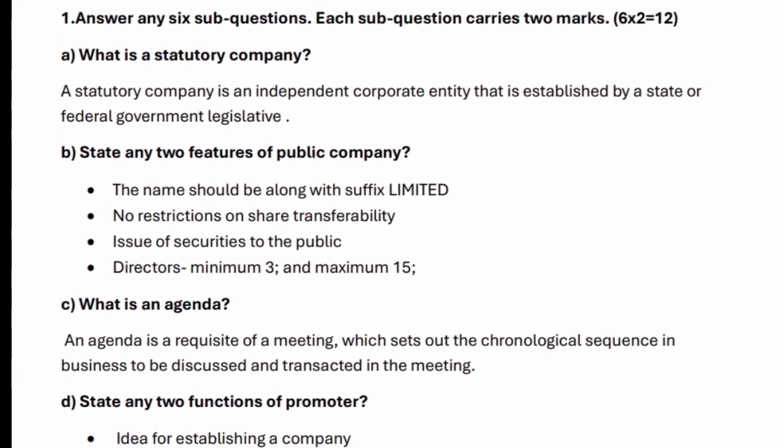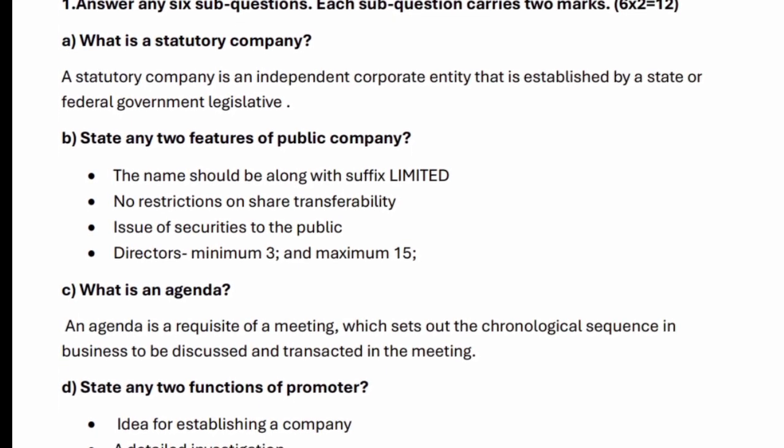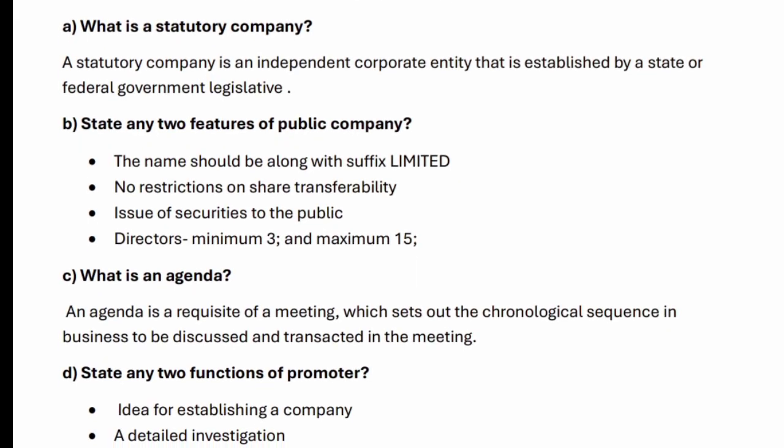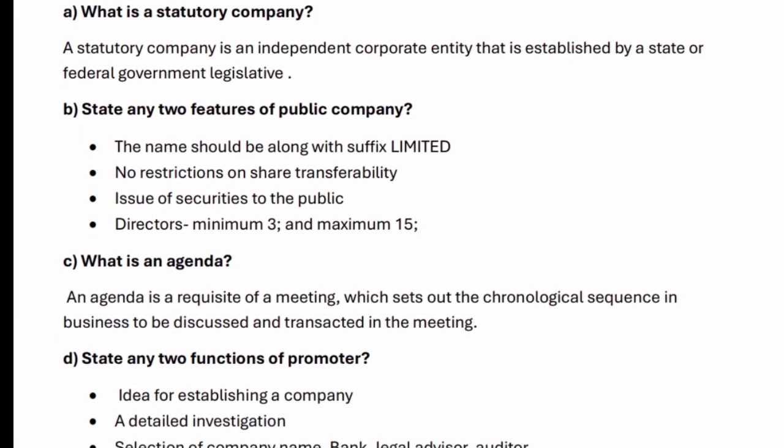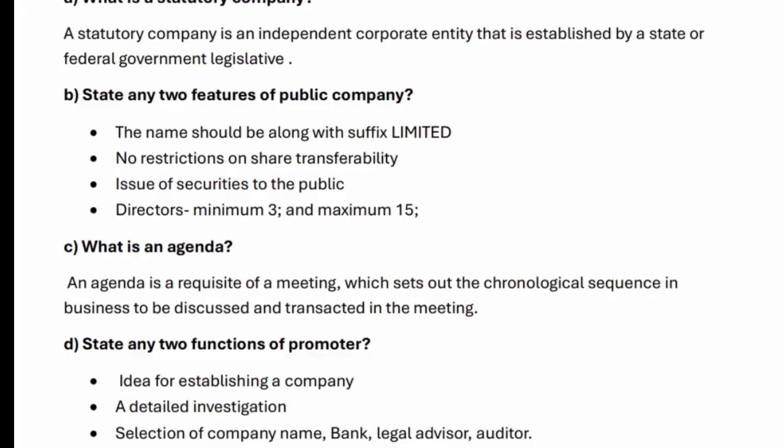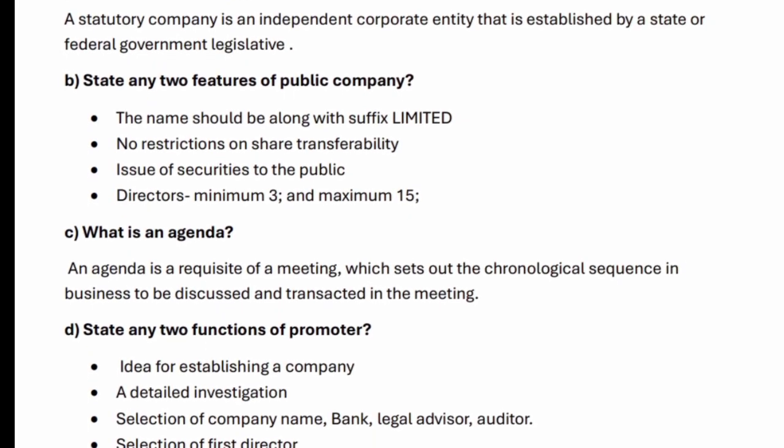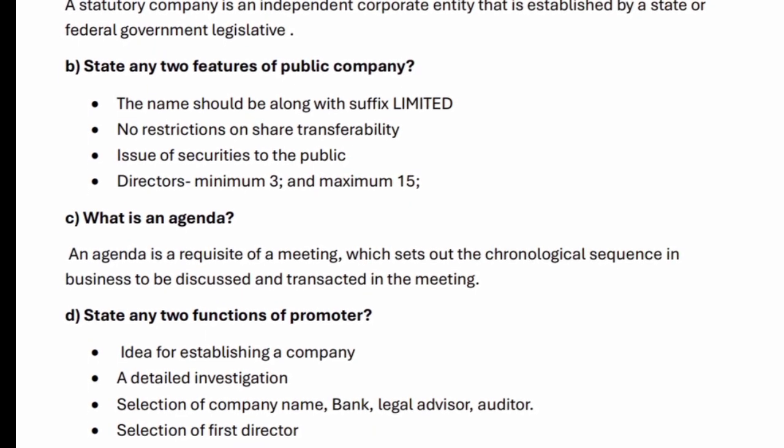B. State any 2 features of public company. The name should be along with suffix limited. No restrictions on share transferability. Issue of securities to the public. Directors minimum 3 and maximum 15.